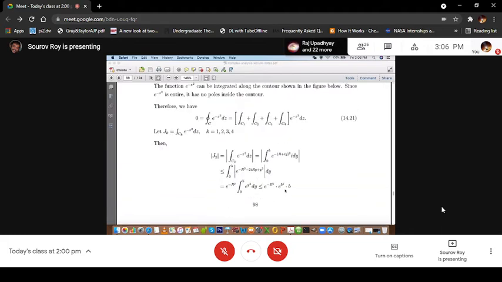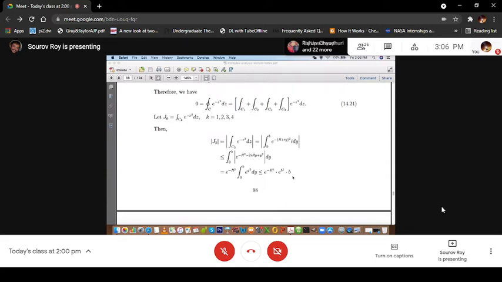And we have seen, according to the Garbo inequality that we have discussed already, that this is less than or equal to the integration from 0 to b of the mod of this quantity. So you can expand the square: minus r square minus 2i ry plus y square, and dy.